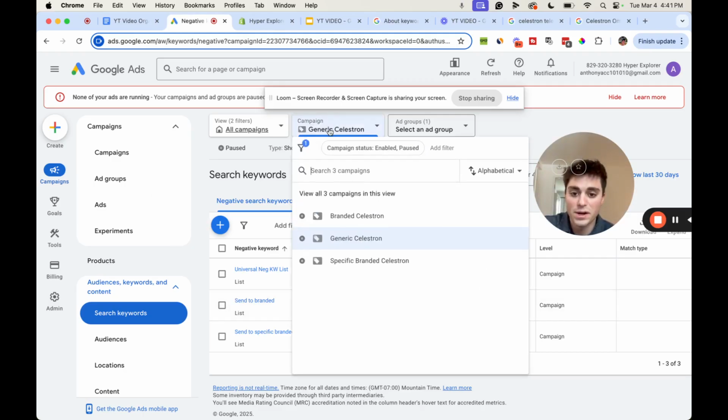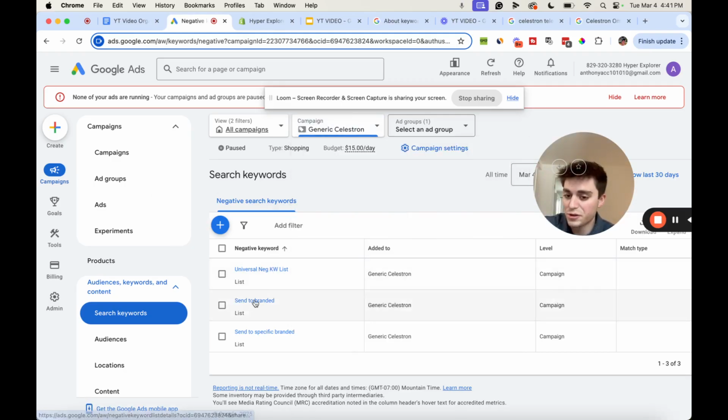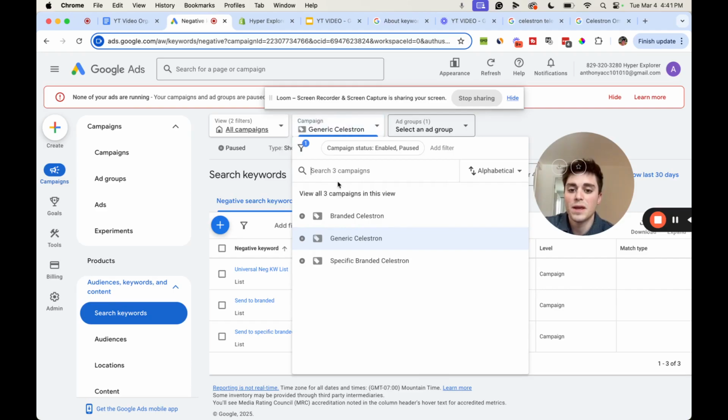Okay, so now we're going to go to the branded campaign. If anyone searches any of the terms we put up in those 3 keyword lists, it's going to feed to our branded campaign. If it's just something like telescope, Google will automate that, they can read your products to know it's a telescope, and you'll start bidding on those. And if it passes the first test, so to speak, and someone's looking up something related to Celestron, it'll feed to the branded campaign.